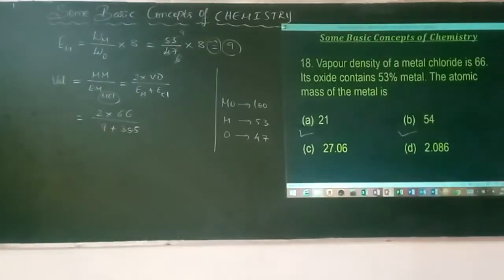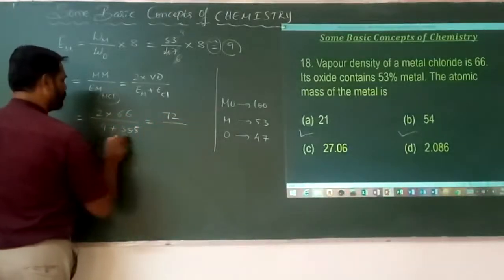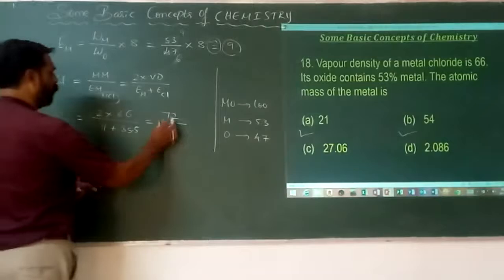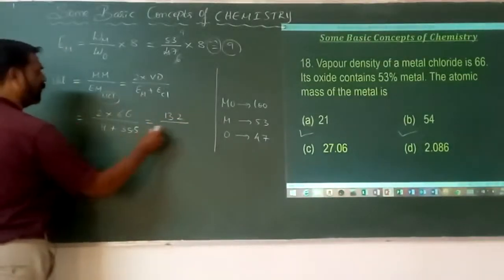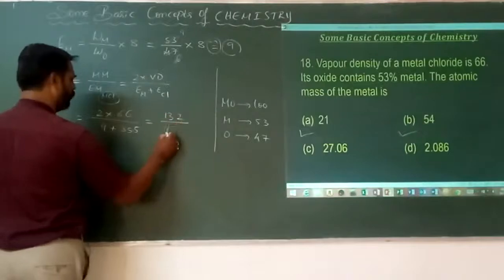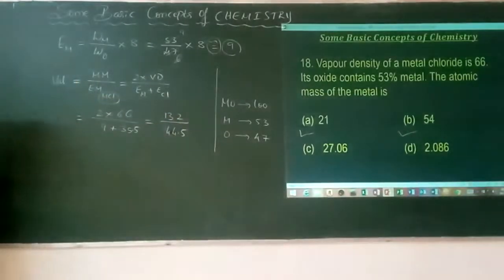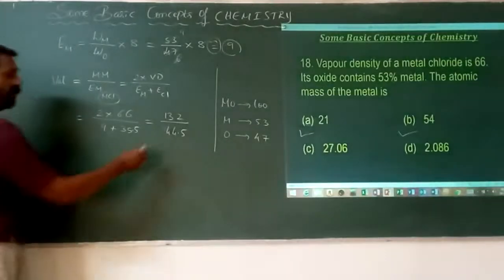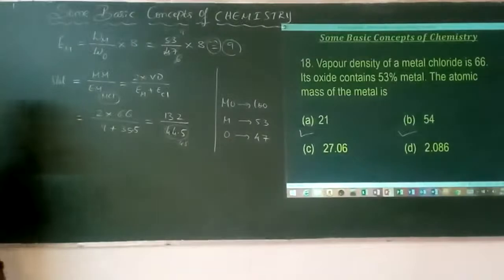And then we get the value with respect to the valency of that particular element. So what must be the value for that? It is 132 divided by 44.5. It's an approximation here. Assume that it is nearly 45. 45 twos are 90, 45 threes are 135.